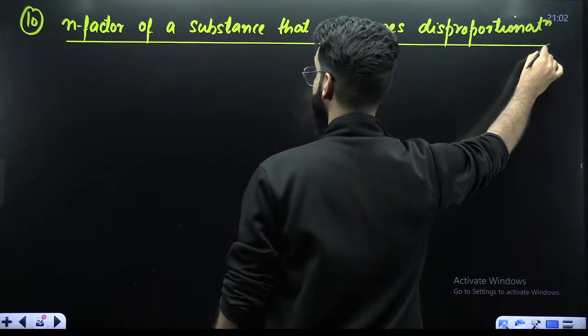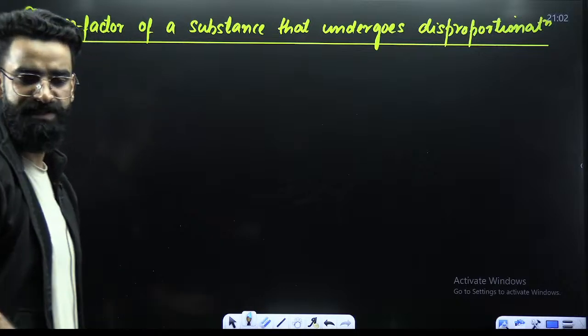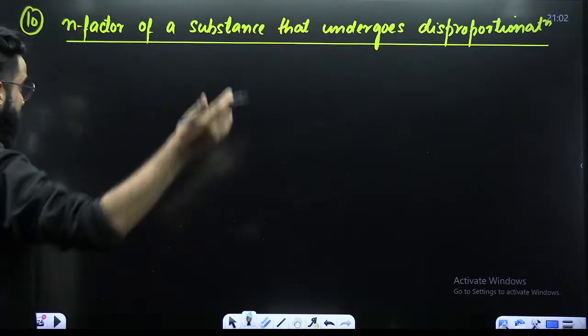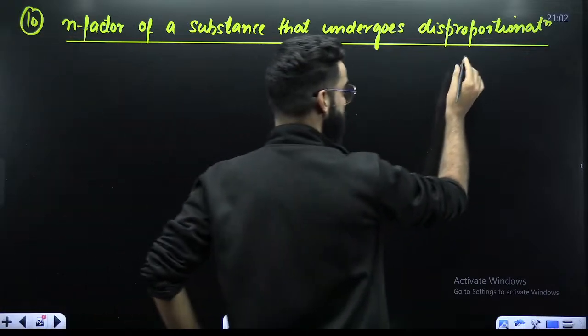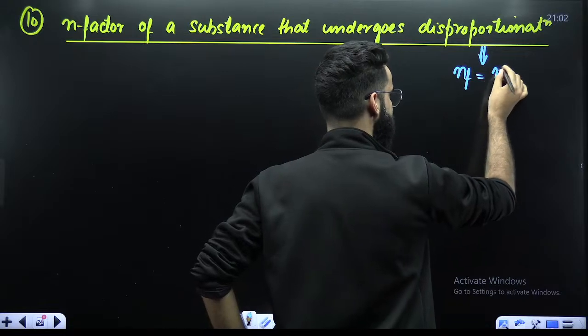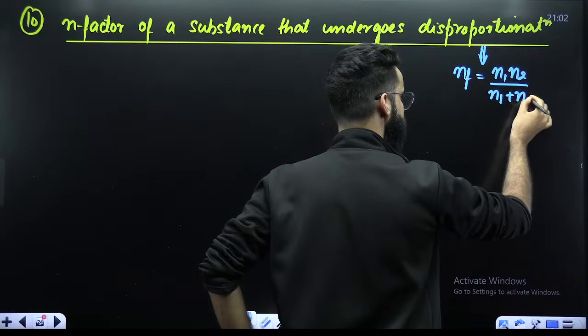N factor of the substance that undergoes disproportionation. Now, what is meant by the term disproportionation? See, guys, before talking about disproportionation, write it over here. N factor of the substance that undergoes disproportionation is equal to N1 N2 divided by N1 plus N2.